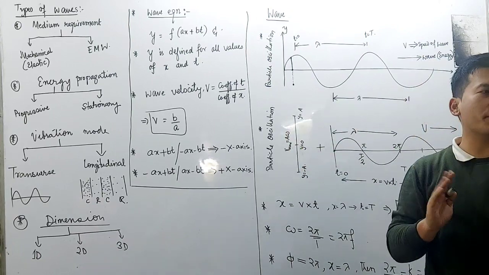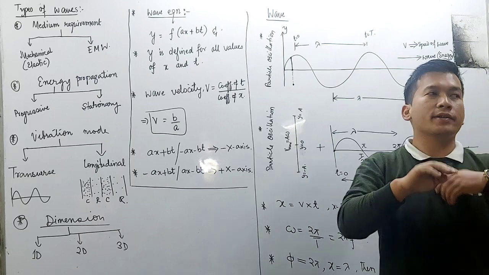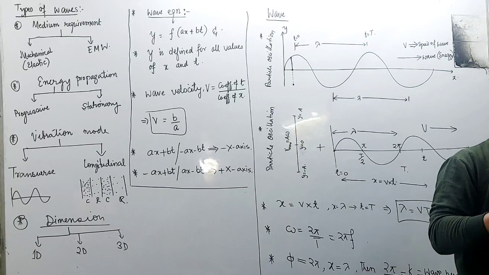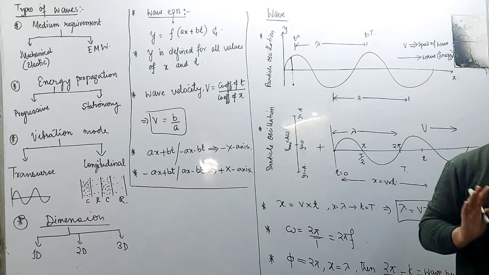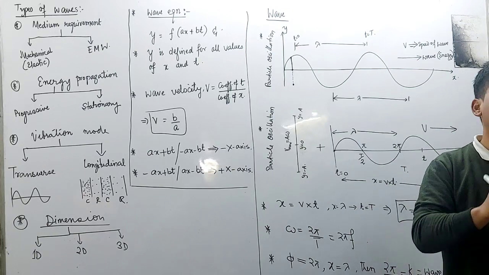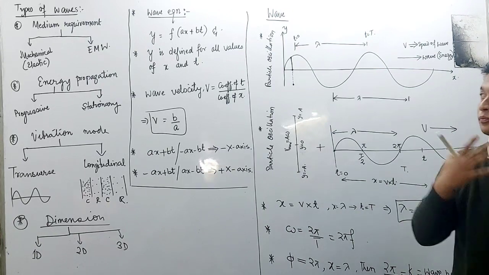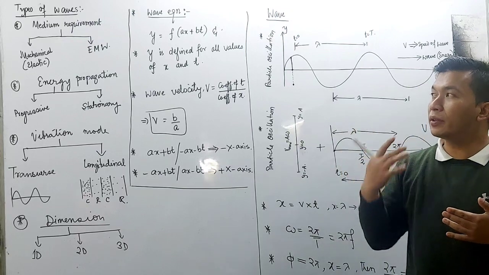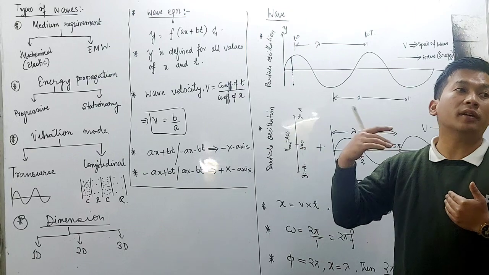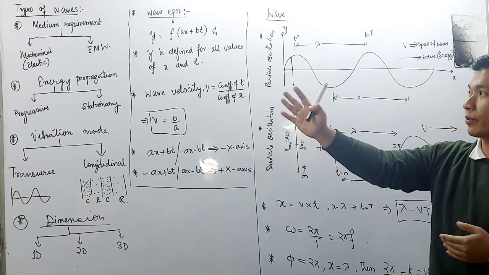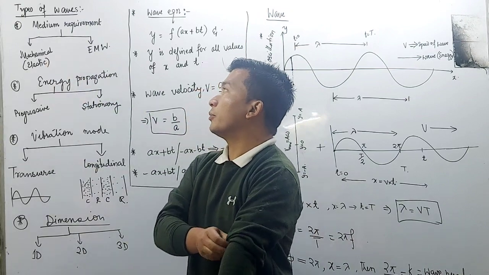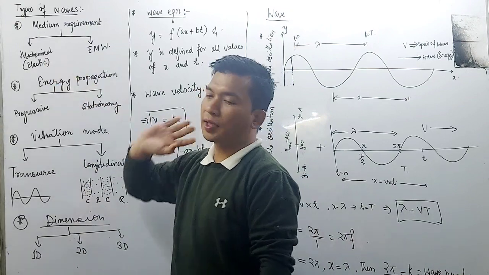If we are in space, even though I try to speak, you will not be able to listen to it, because there is no intervening medium between the listener and the speaker. A medium will be required for its propagation, and that type of wave will be known as mechanical wave, elastic wave.